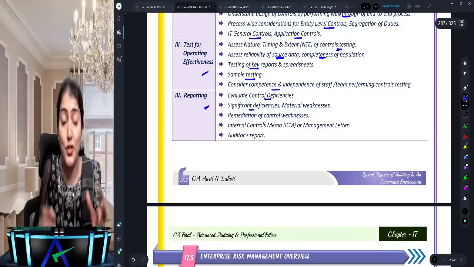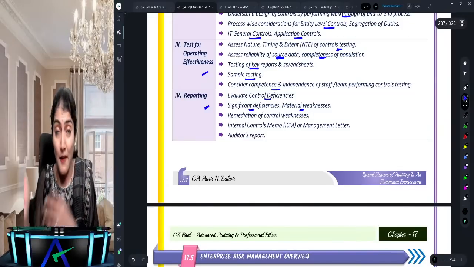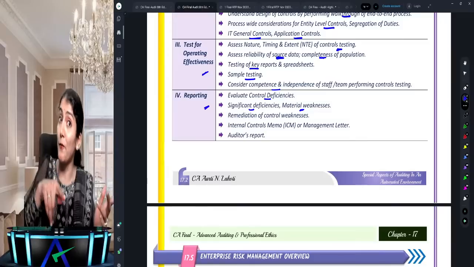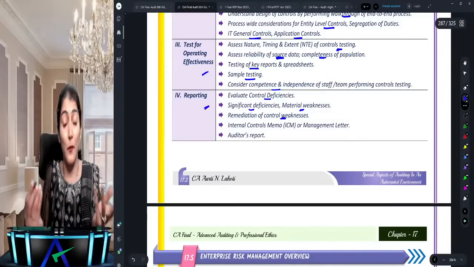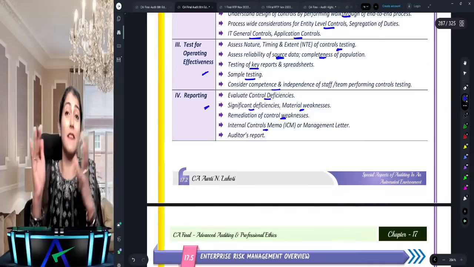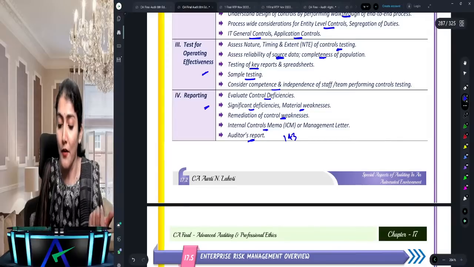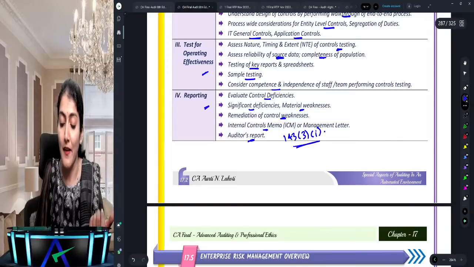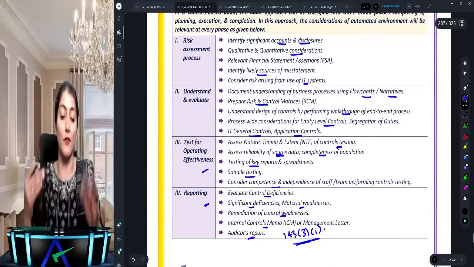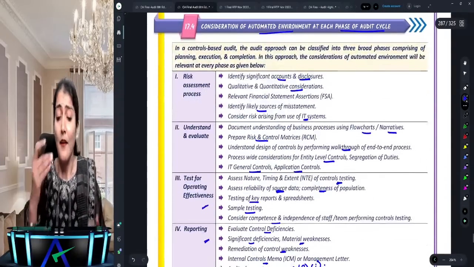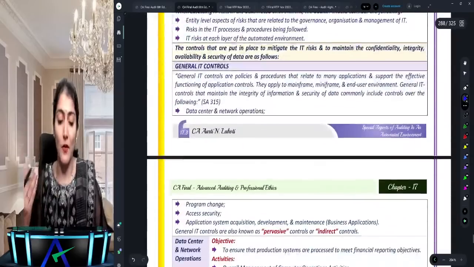Evaluate the deficiency, check whether it's a significant deficiency, check whether it's a material weakness. If it could affect financial statements, a significant deficiency becomes a material weakness. Then remediation of the control weakness, internal control memo, that is the SA 265 letter of weakness, and also mention it in the audit report 143(3)(i), where the company has adequate internal financial control and the operating effectiveness of such control. Okay, right. So that's regarding consideration of automated environment at each phase of the audit cycle.